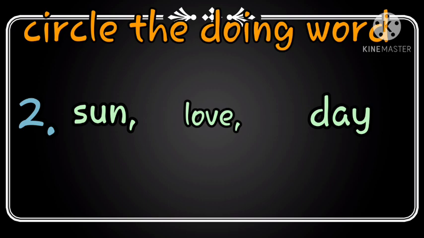Now, this is our second set of words. One is sun. The middle one is love. And the third one is day. So, in between the three words, which one will be the doing word or the action word, children? Please guess it and circle it. I know you can do it.